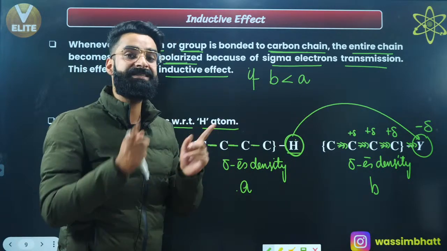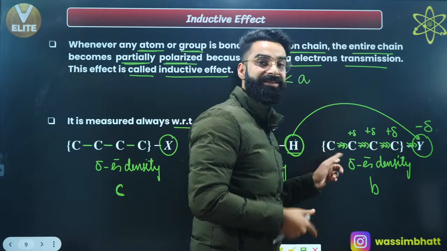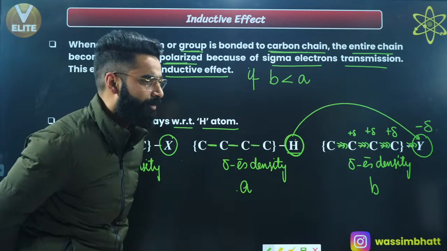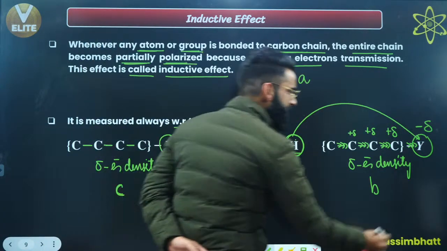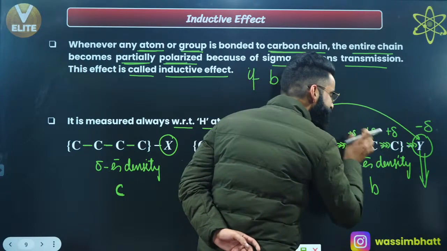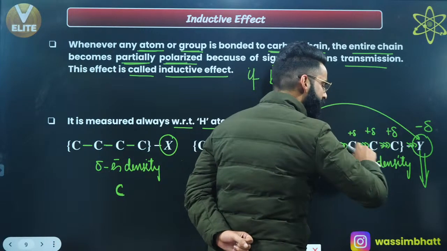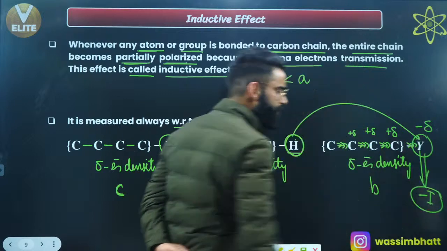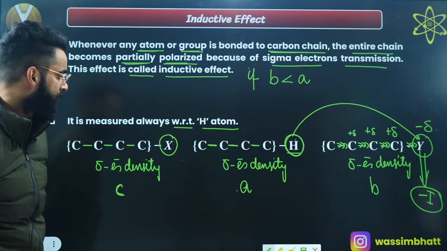This inducement of the partial charges in the chain, right? This is something which we actually call the inductive effect, right? And people, at the same time, has this group increased the sigma electron density in the chain? No, it has decreased the sigma electron density in the chain. Do remember, that group which decreases the sigma electron density in the chain, we say that group exhibits minus inductive effect. That group shows minus I effect, right? As simple as that.